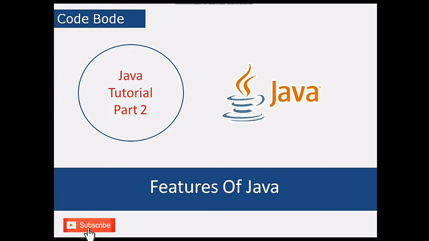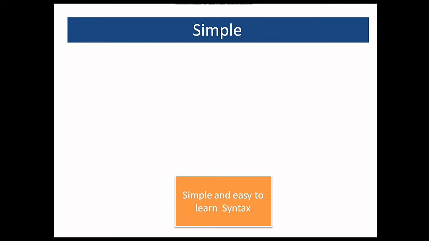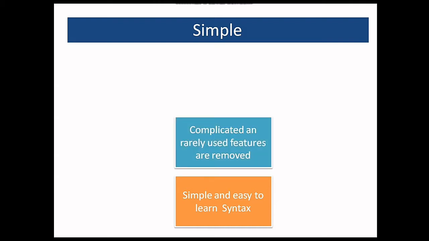So the first feature of Java is that it is very simple. It has its syntax derived from C and C++ and it is very easy to learn. So developers can easily adapt to Java language. The next thing is that Java has removed some very complicated and rarely used features such as pointers and operator overloading. So developers need not worry about this.